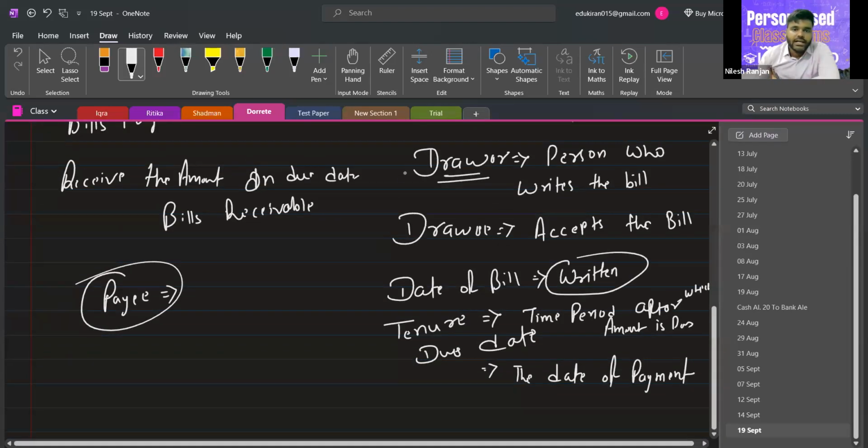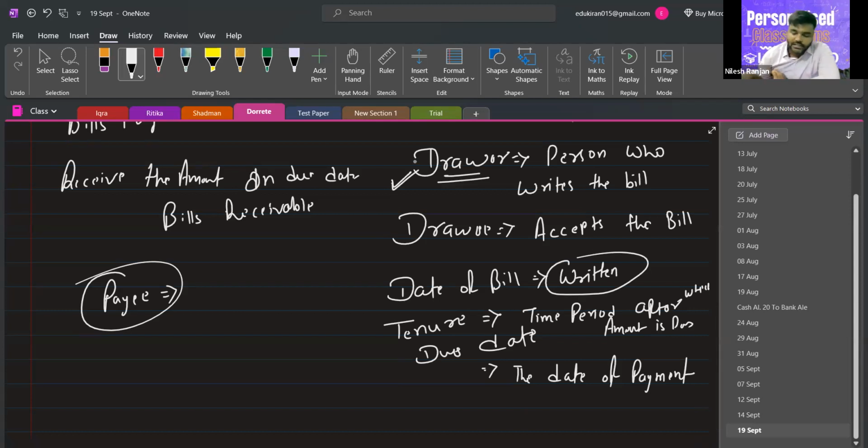Transfer the bill to someone else. The drawer can give the bill to someone else, and someone else will receive money from me. Not clear? No, sir. Okay. I told you that, not some other person. Let's take an example between us. Let's say you have drawn a bill. You have written a bill on me, and I have accepted the bill and returned it to you.